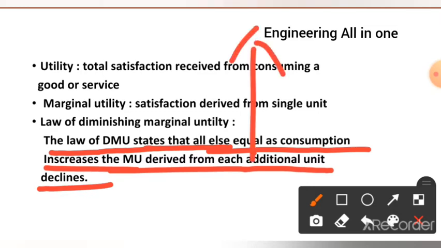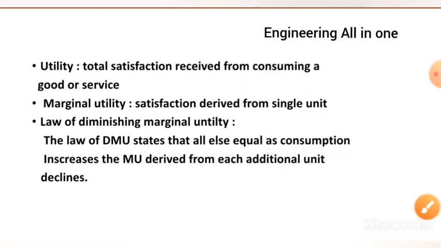For example, we can take the example of when we have to quench our thirst. Initially, we need more water to meet our satisfaction. Then, if we use an additional unit, satisfaction decreases. Hope you have got this. If not, search for more examples on Google. You will get clear on it.